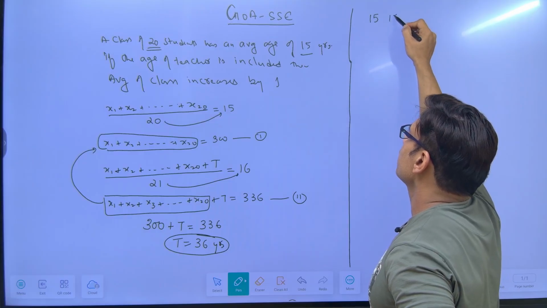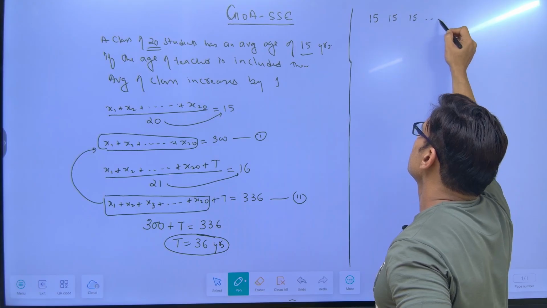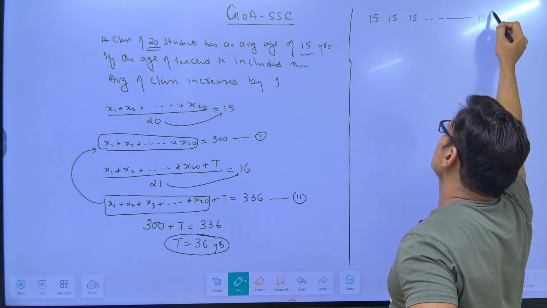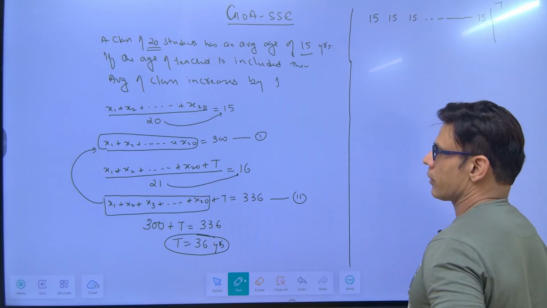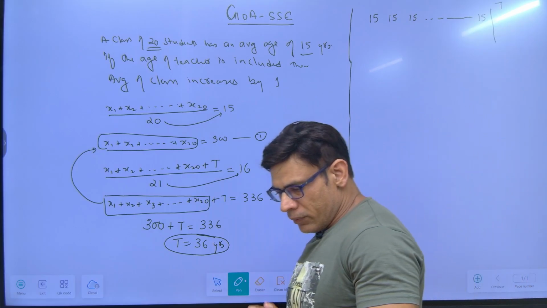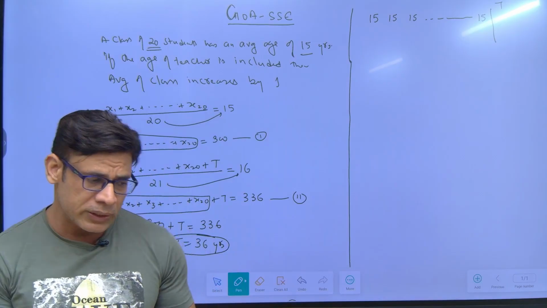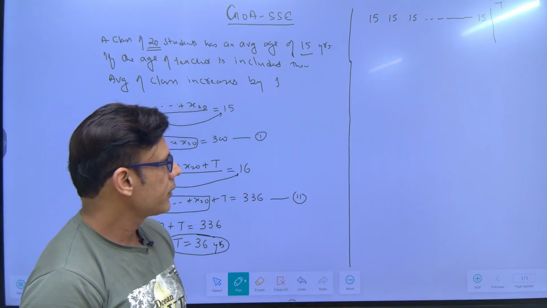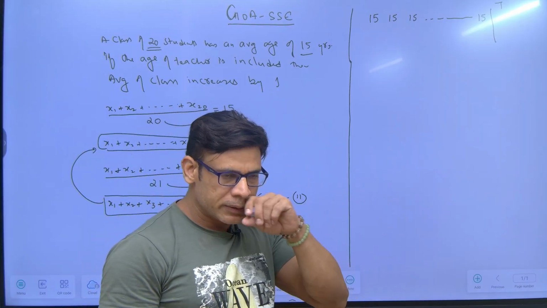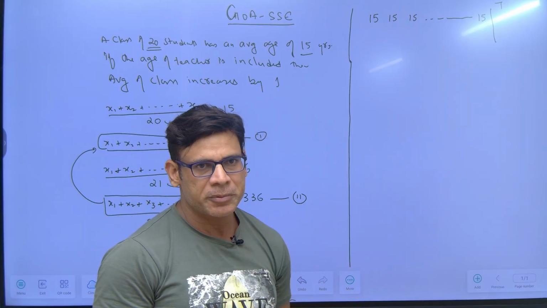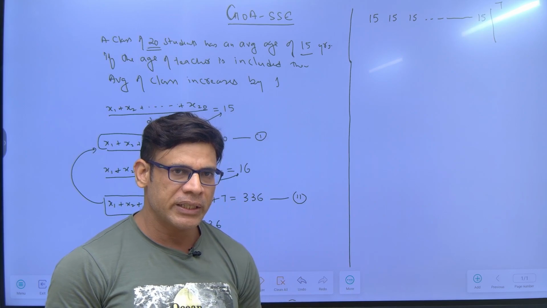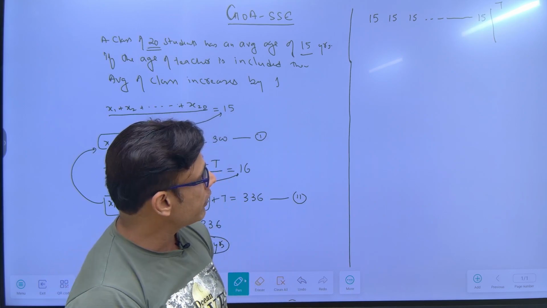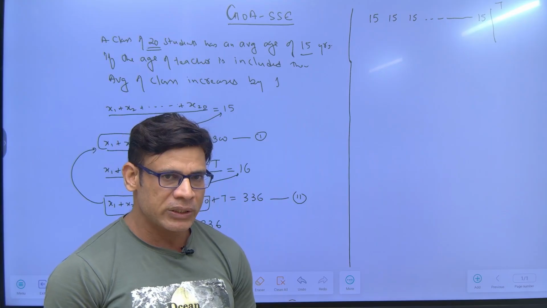So 15, 15, 15, and there are 20 students. And let's say the teacher is here. Now tell me one thing, if the teacher enters this class with 15 chocolates, the average will not change. Right? If the teacher enters with only 15 chocolates, the average will not change.